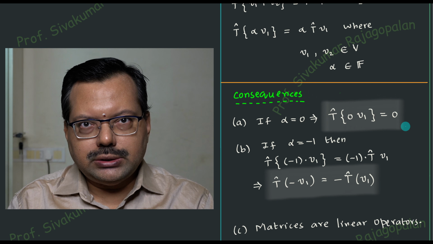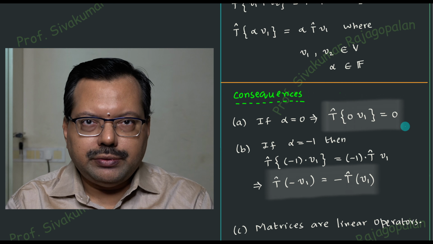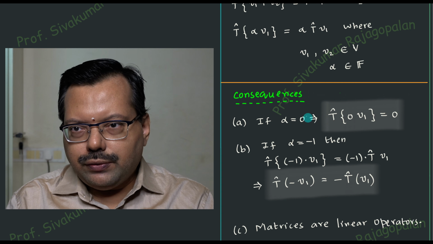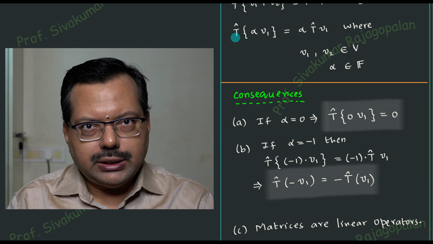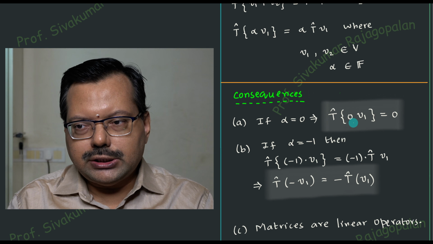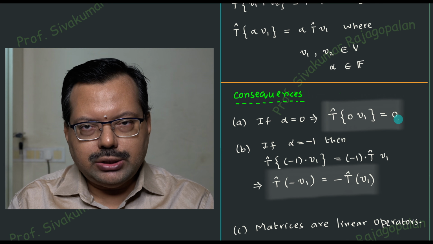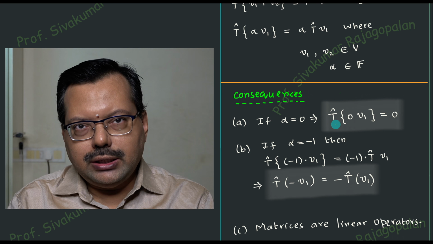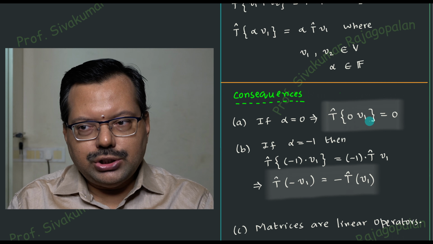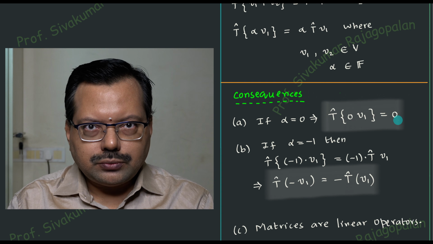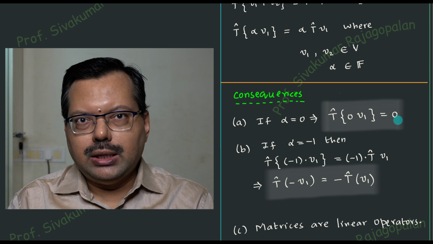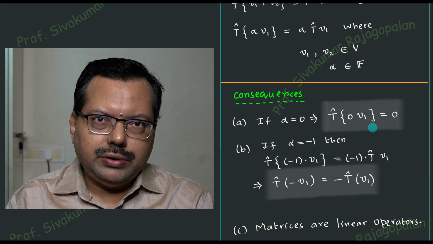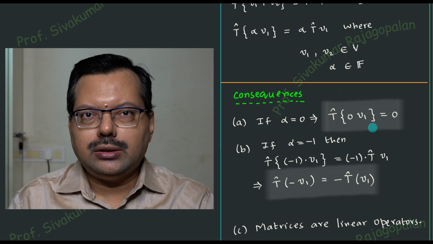Why it is important is that this property may not be satisfied for some operators. Only for the linear operator will this be satisfied. That is what I am trying to say. Just because you are multiplying by 0, it is not necessary that you will get 0 all the time. For a linear operator only it will come like that. For nonlinear operators, T operating on 0 times v1 need not be 0. That is what I meant to say. And therefore this will be a very important testing mechanism in order to verify whether a given operator is linear or not.